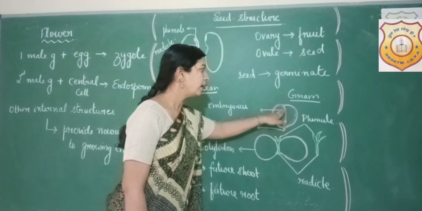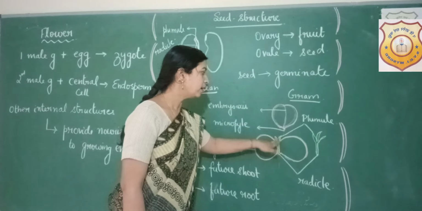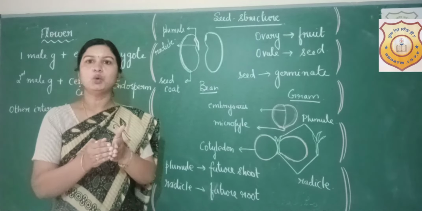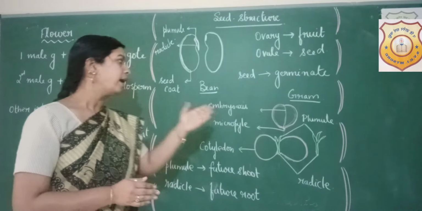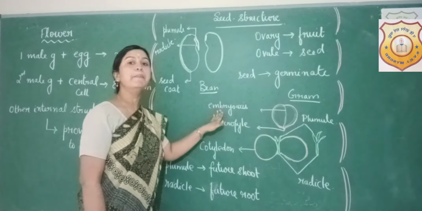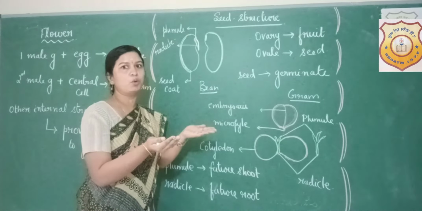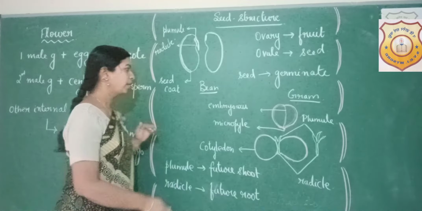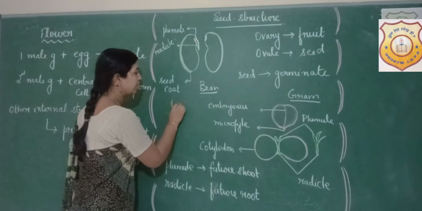And you will be able to see a line or an axis in between the two cotyledons. This line is called as the embryo axis, which separates both the cotyledons. This is also called as tigellum, embryo axis or tigellum.